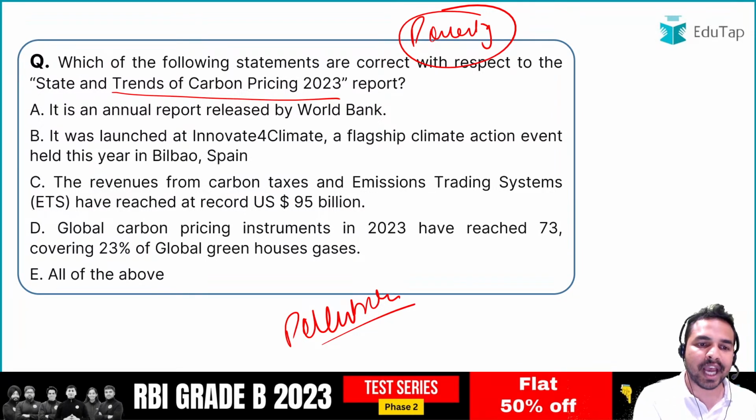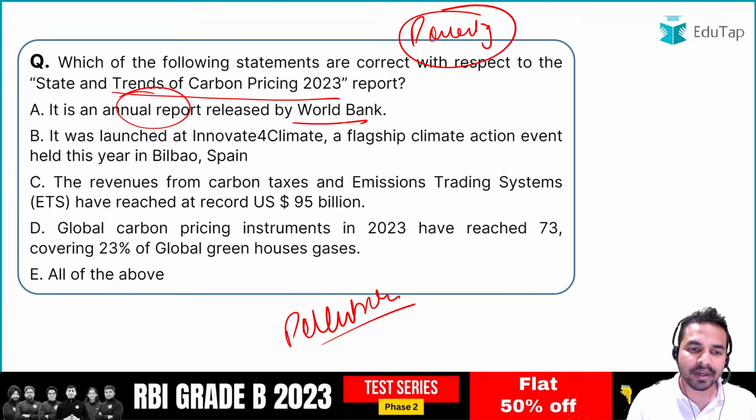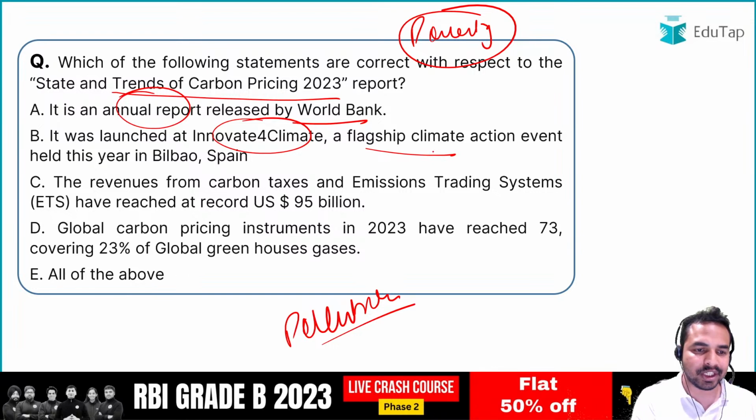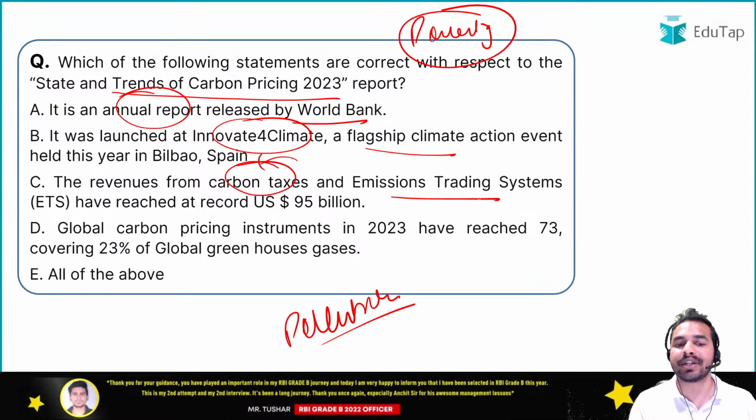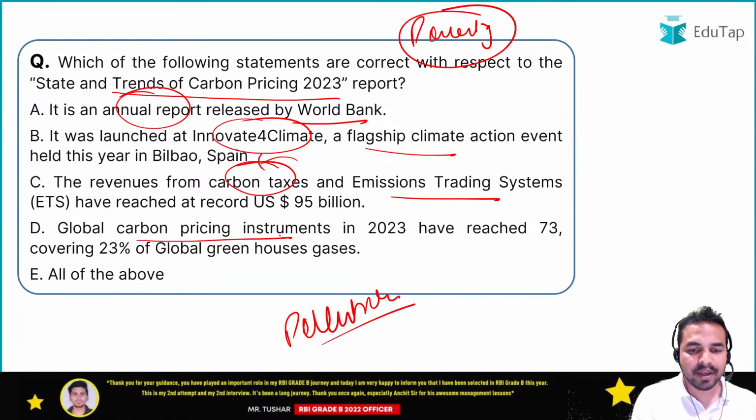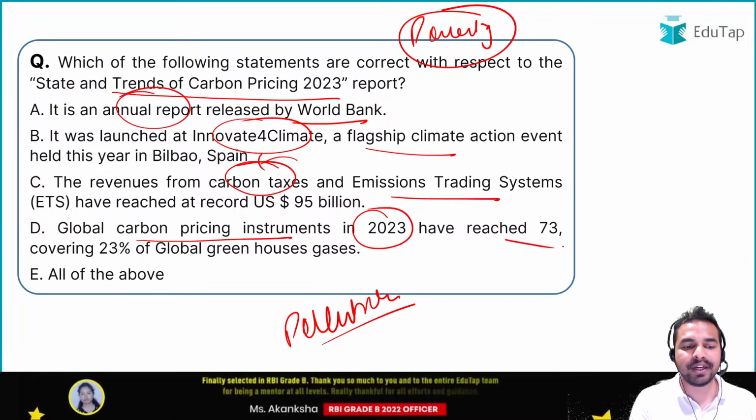The first statement says it is an annual report released by the World Bank. Statement 2 says it was launched at Innovate for Climate, a flagship climate action event in Bilbao, Spain. Option C says the revenues from carbon taxes and emission trading systems have reached a record of 95 billion US dollars. Then global pricing instruments in 2023 have reached 73.